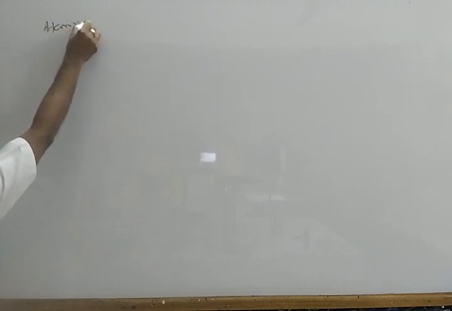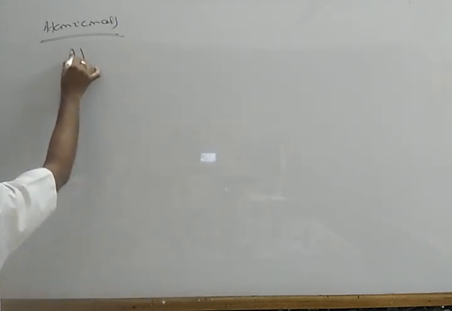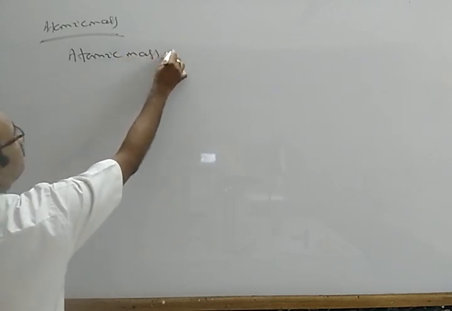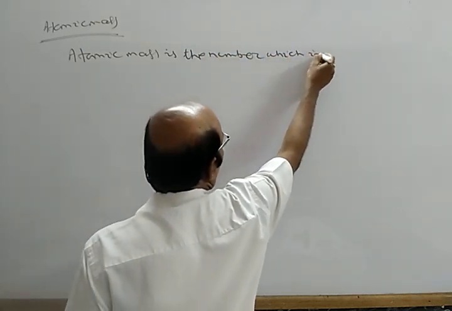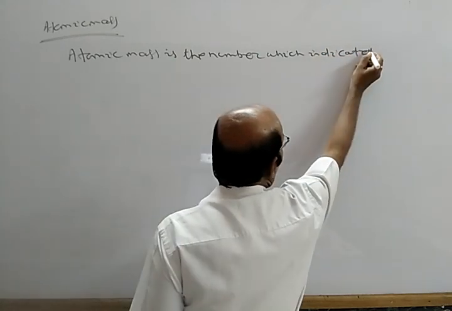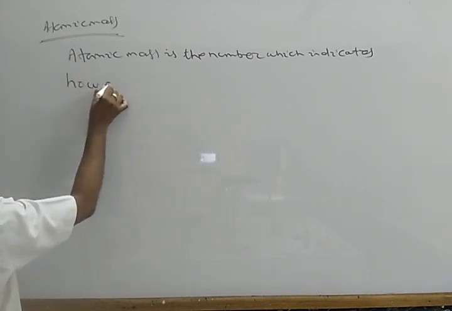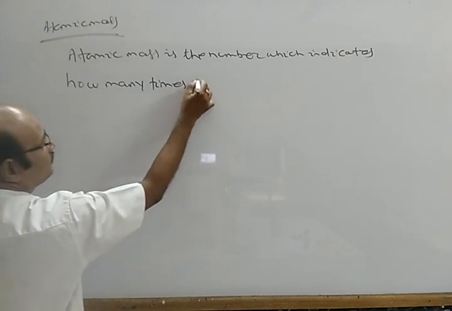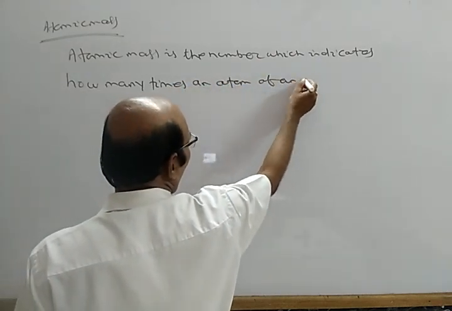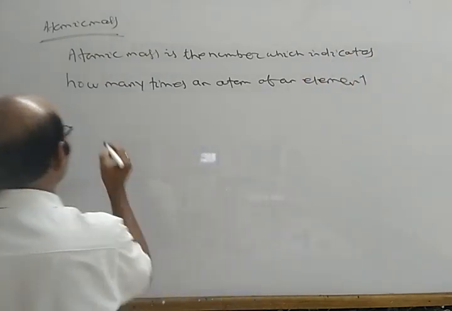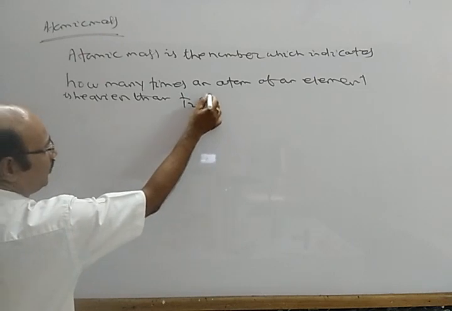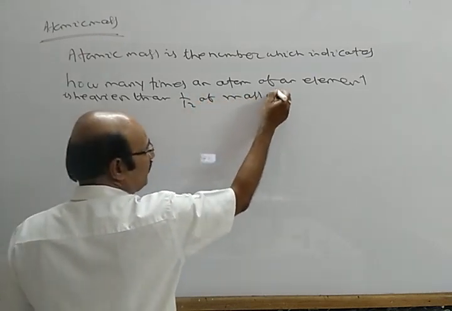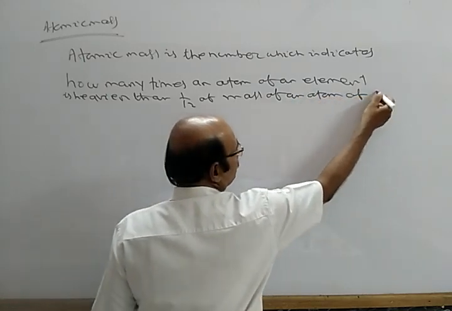Atomic mass. What is atomic mass? Atomic mass is the number which indicates how many times an atom of an element is heavier than 1/12 of the mass of an atom of C12.